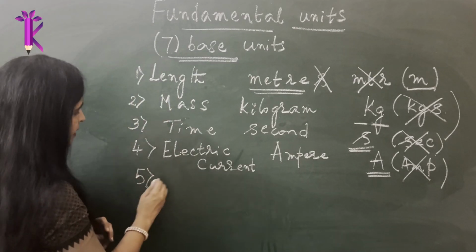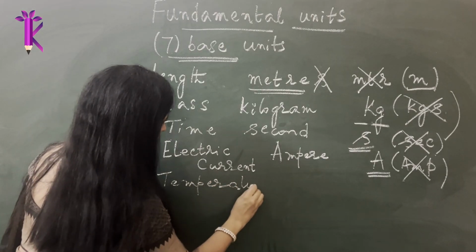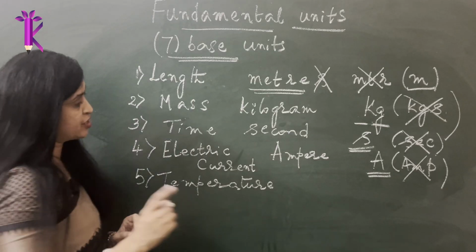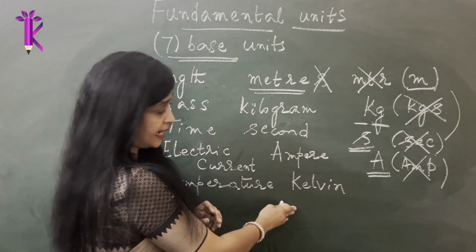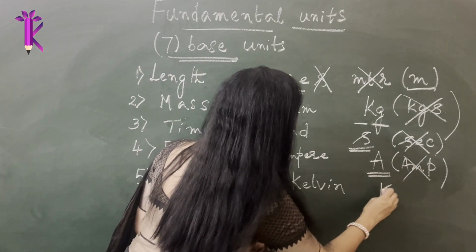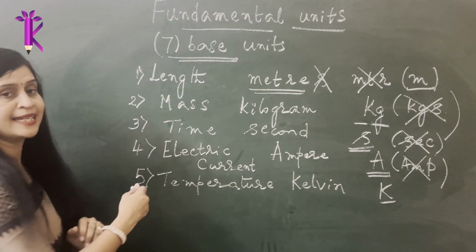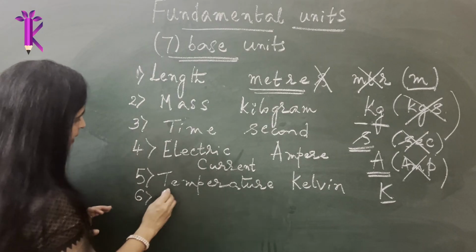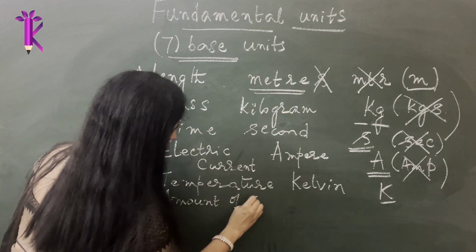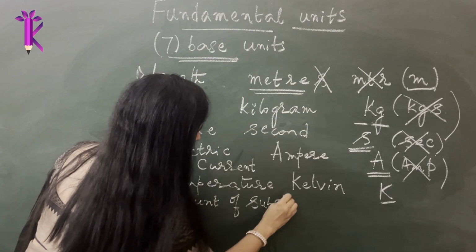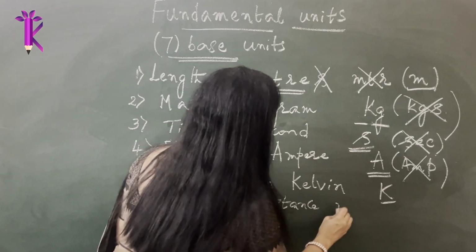Fifth one is temperature. And temperature is measured in a unit called Kelvin, again named after the scientist Kelvin. It is denoted by the letter K, which is capital K. So this is the right notation for measuring temperature. Sixth one is the amount of substance. The amount of substance is measured in mole.